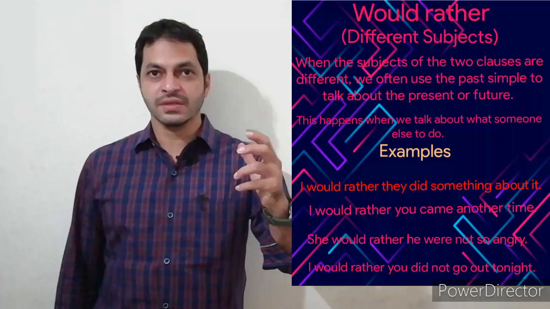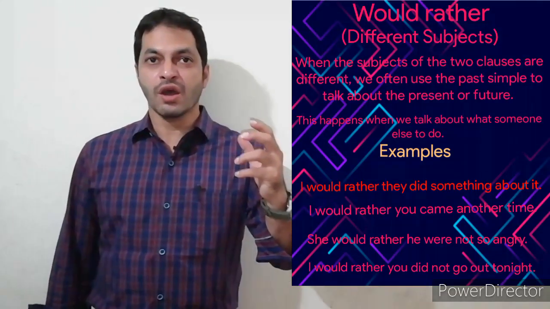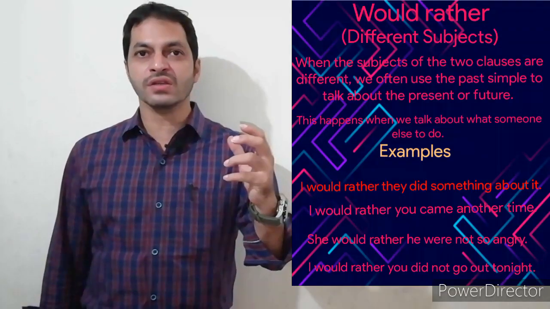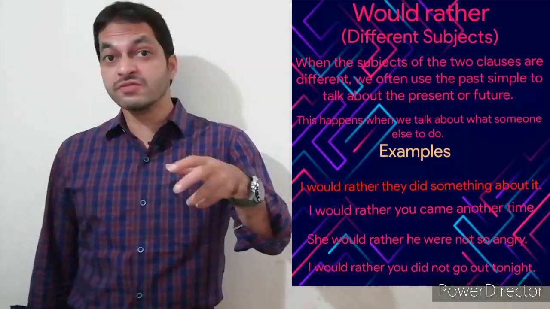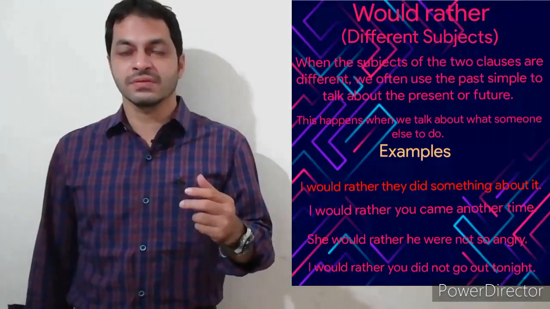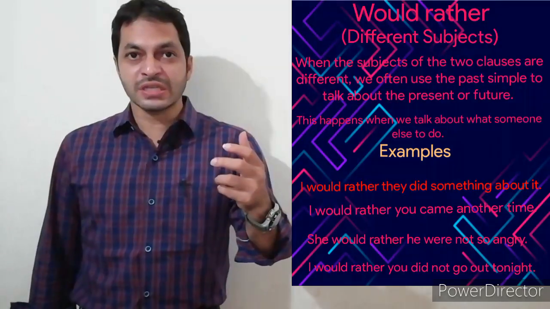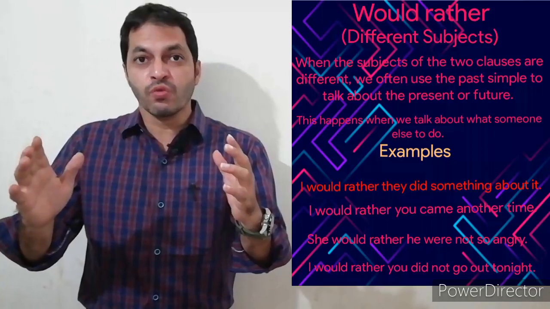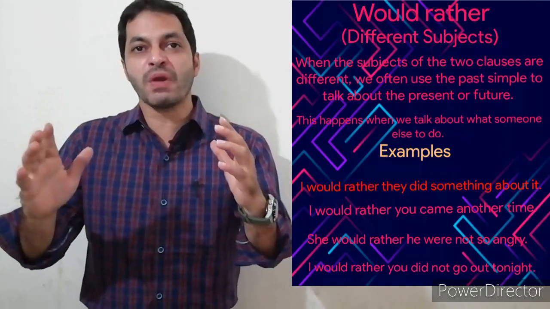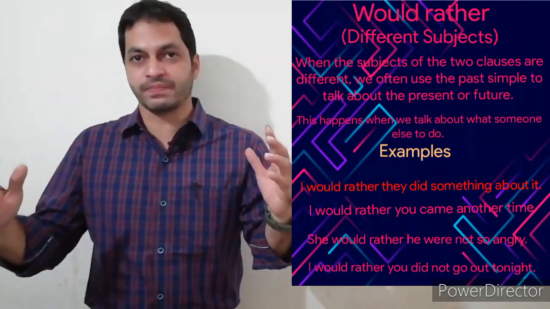Dear students, now let us learn how to use would rather clause with different subjects. When we use different subjects with would rather clause, we often use simple past or V2 form.